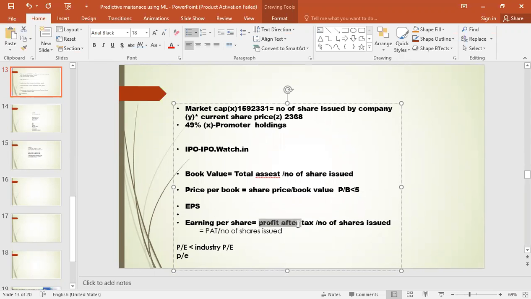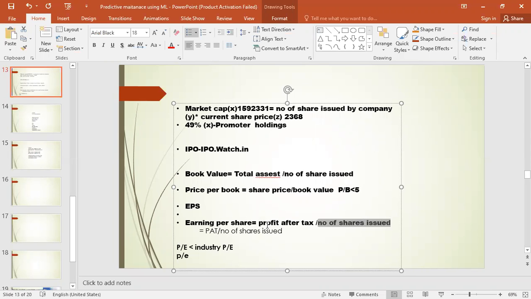Profit after tax means whatever is left after giving the taxes to the government and everything, like your take-home salary. Whatever you take home after running the business, divided by the number of shares issued, is earning per share.